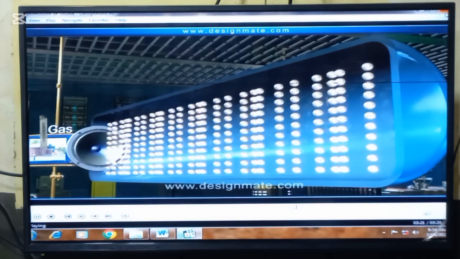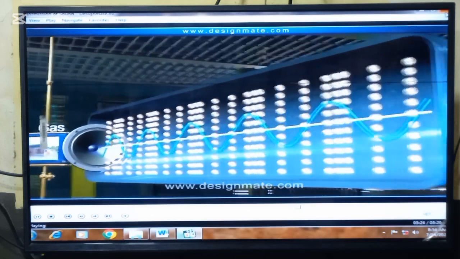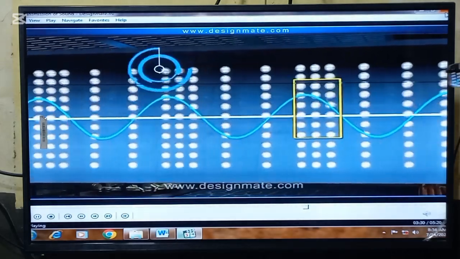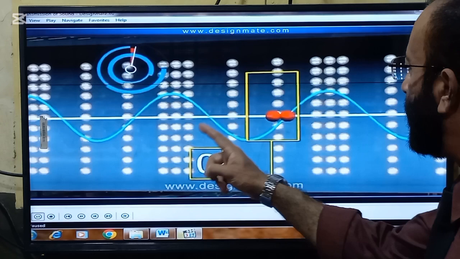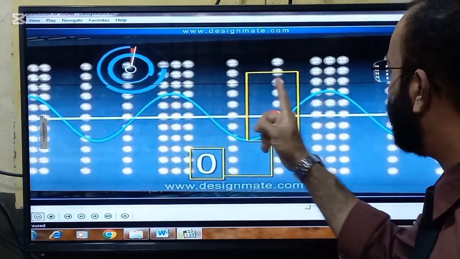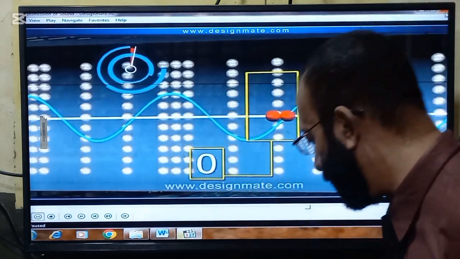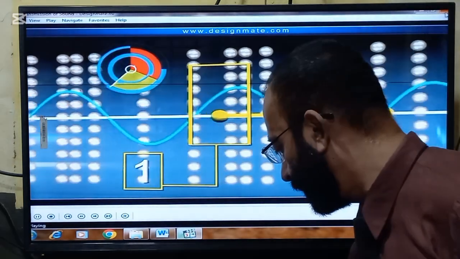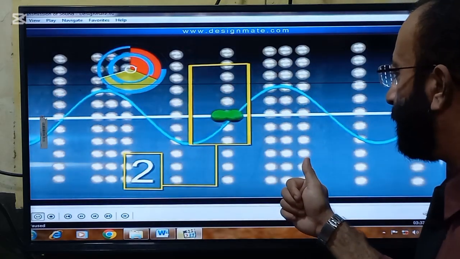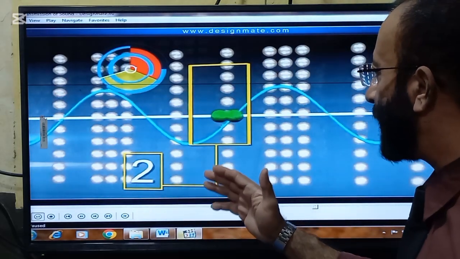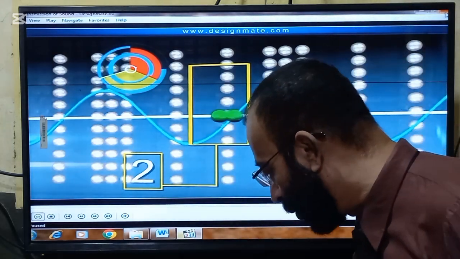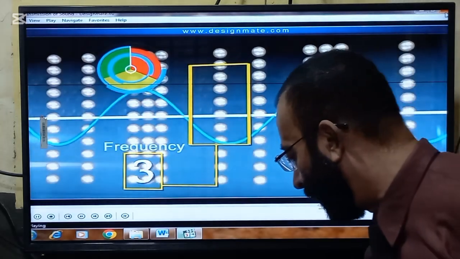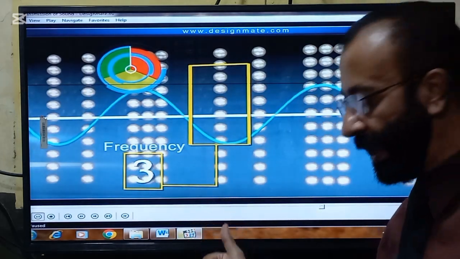The vibration of particles produces waves. Wavelength is the distance between two consecutive compressions or rarefactions. So this is the wavelength between two successive compressions or rarefactions. The number of waves passing through a point in a second is called frequency. So this is the definition of frequency. It is measured in hertz. And the unit for frequency is hertz.